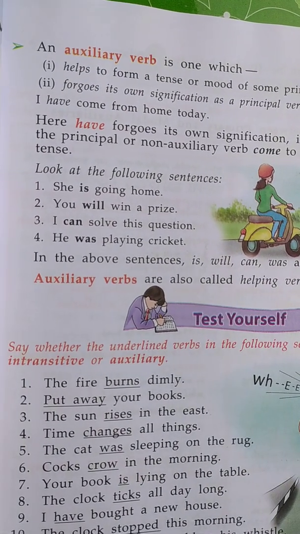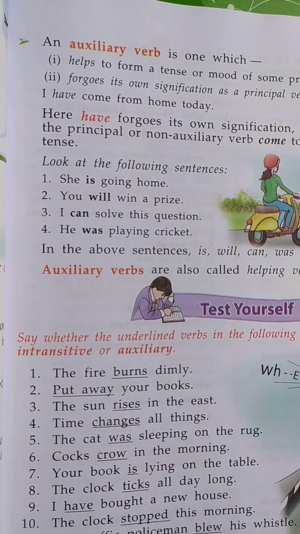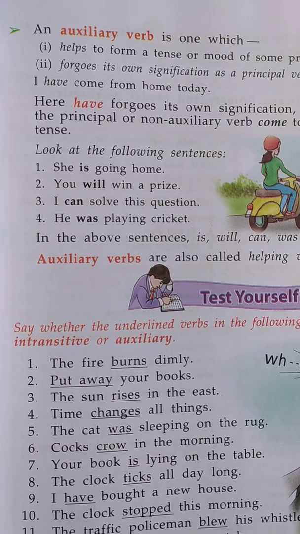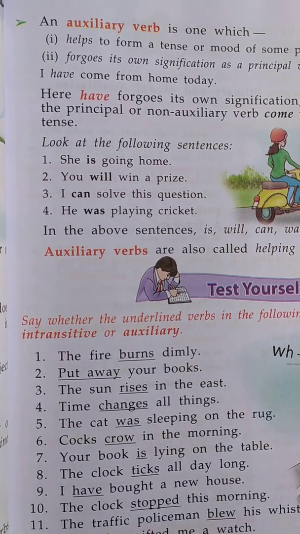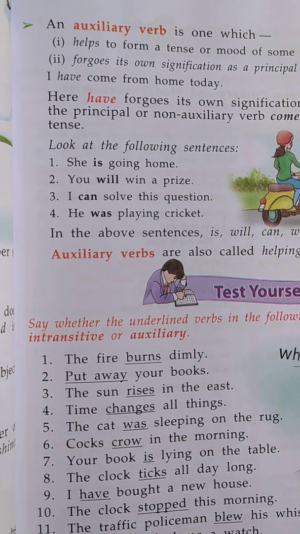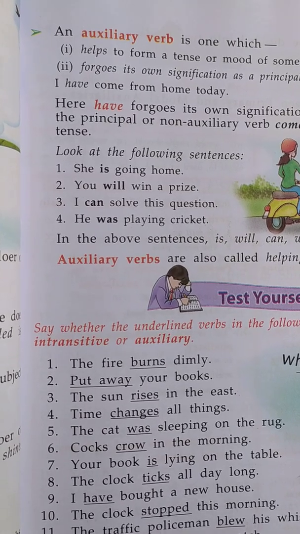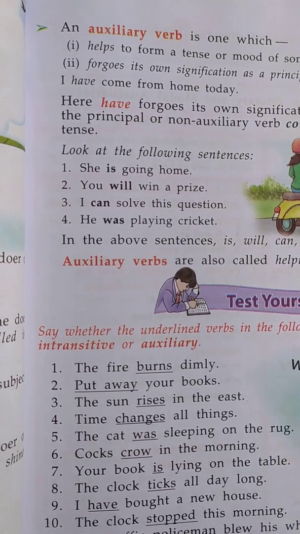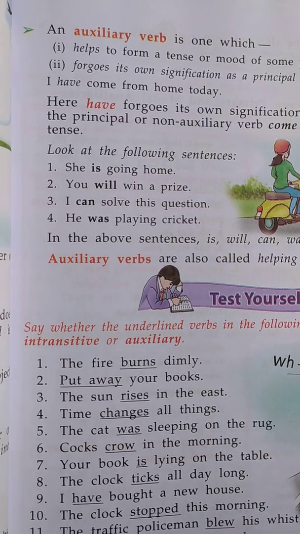And you can understand simply that a verb that is used with a main verb in a sentence is called an auxiliary verb.